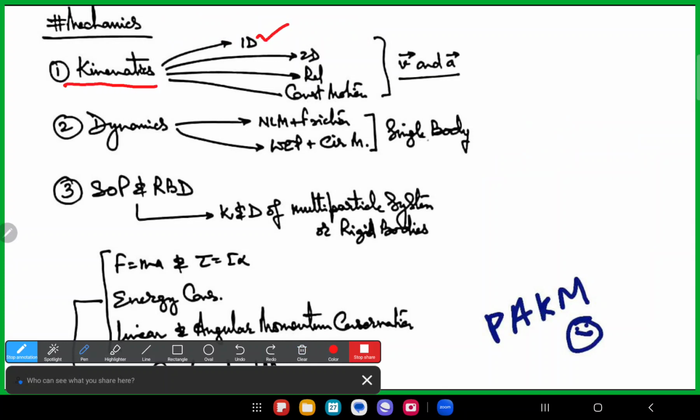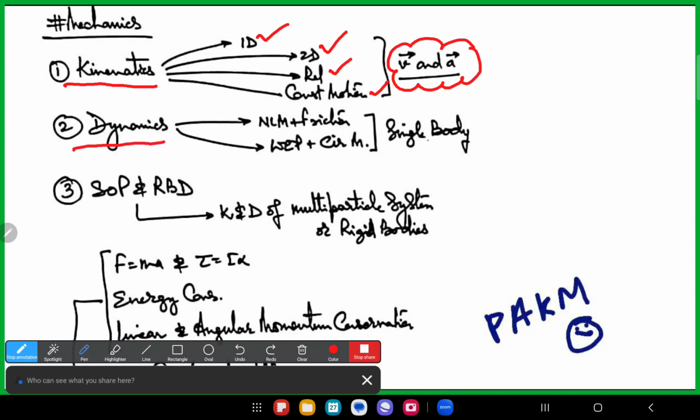In kinematics: 1D, 2D, relative motion, and constant motion. If you are good in these four areas, basically if we sum up, we are talking about velocity and acceleration. Clear? Once these two basic physical quantities are clear to you, you can solve a lot of problems very easily. That is the kinematic part.